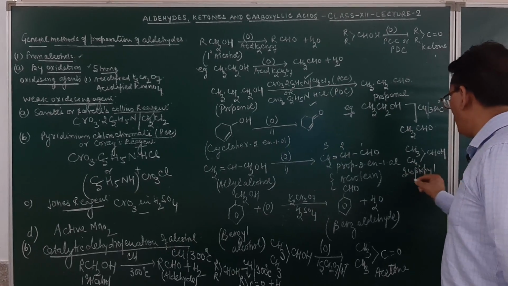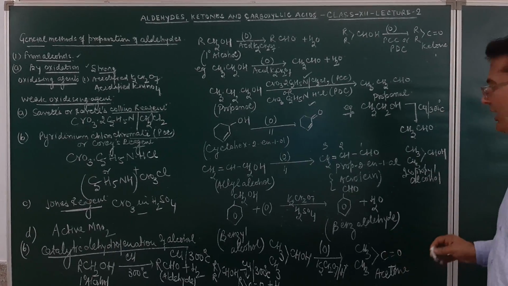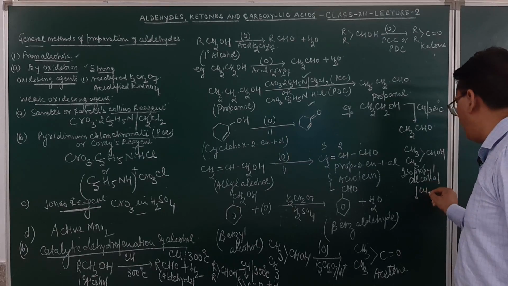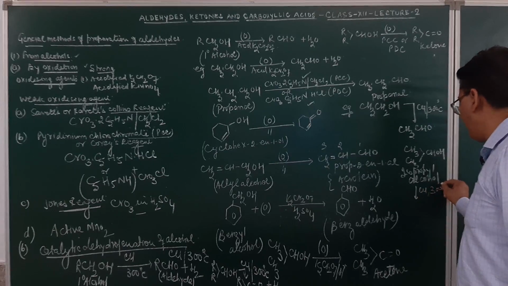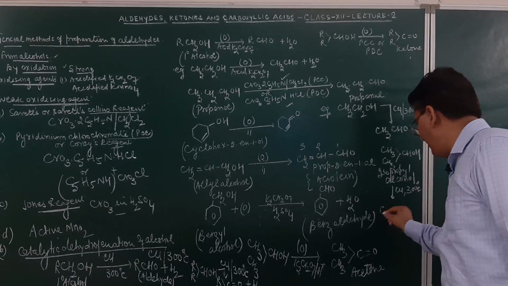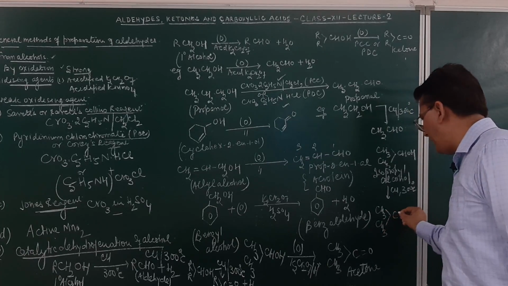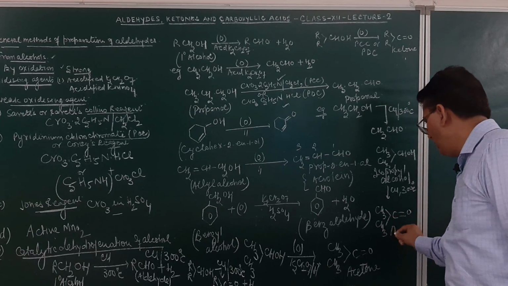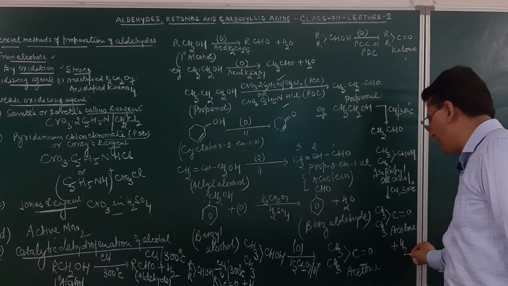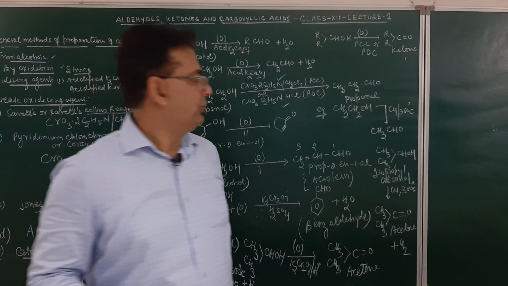Isopropyl alcohol on dehydrogenation with copper at the temperature of 300 degrees C may result in the formation of acetone molecule. So product obtained over here will be acetone. So it will result in the formation of acetone and a gas will be liberated. The name of the gas will be hydrogen. Am I clear, student?